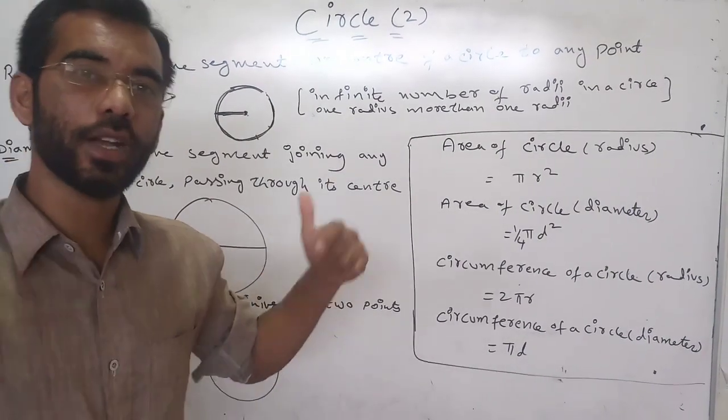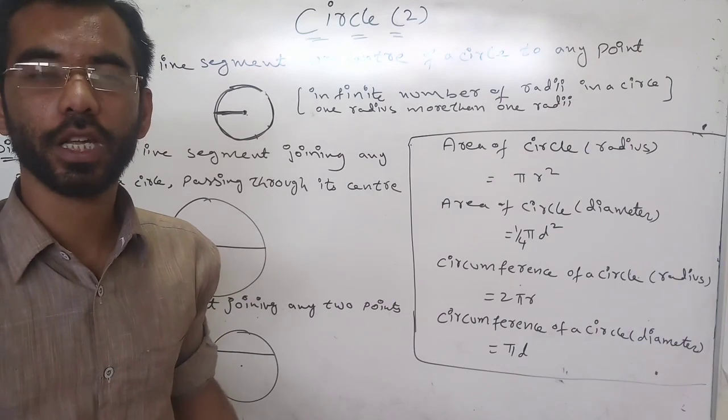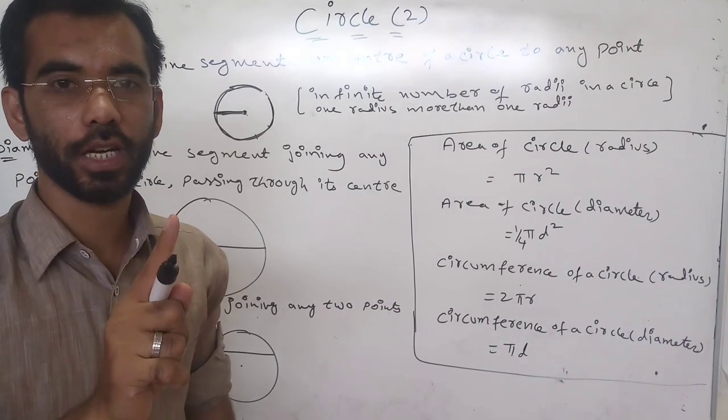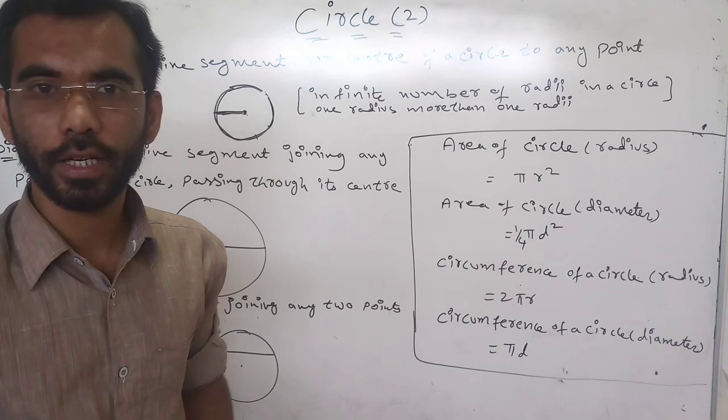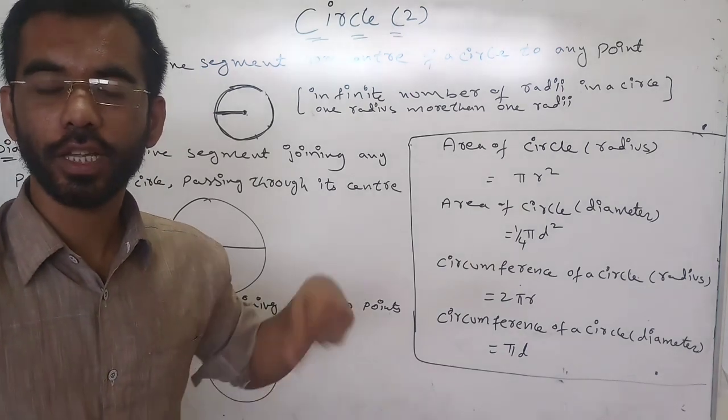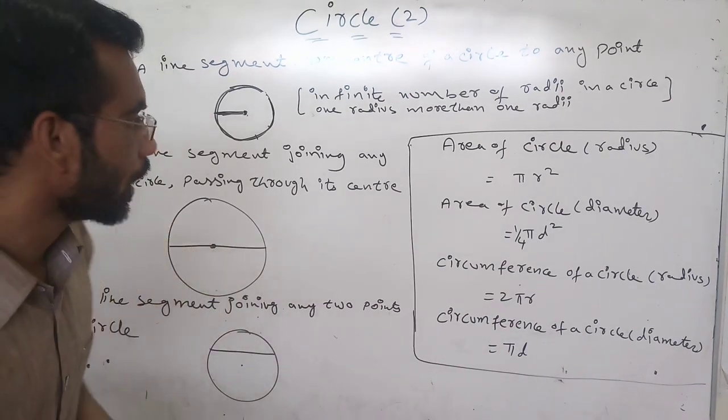We can take infinite number of radii in a circle. If it is 1, it is called a radius. If it is more than 1, it is called radii.